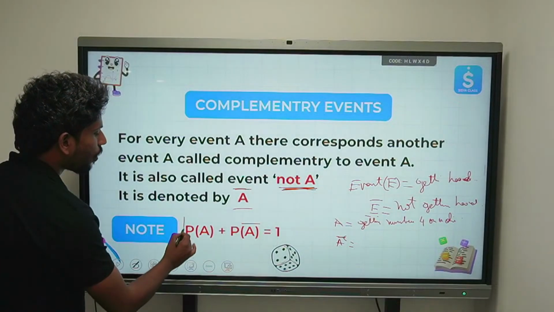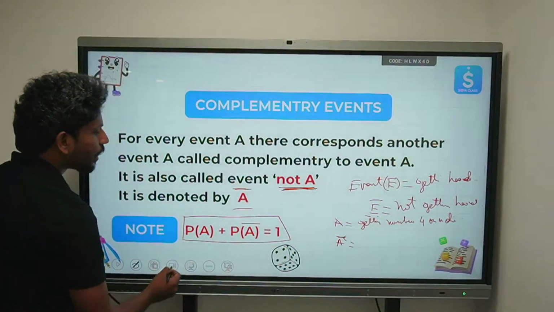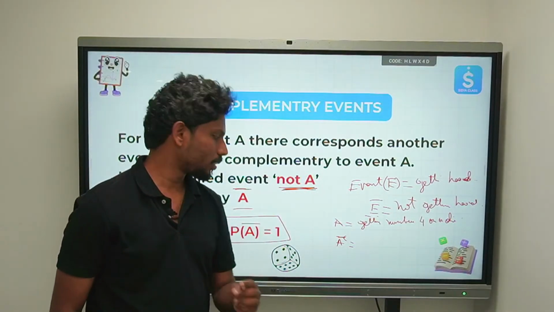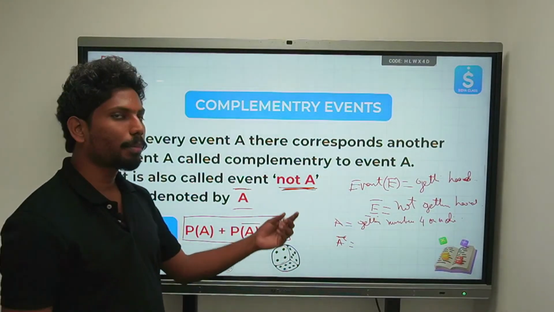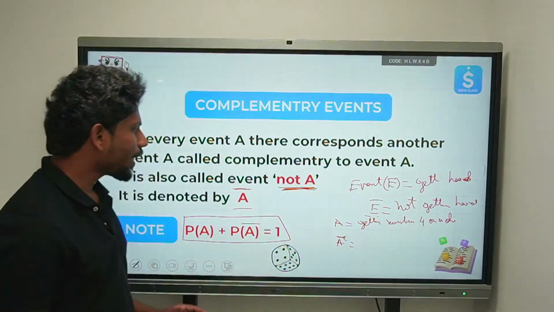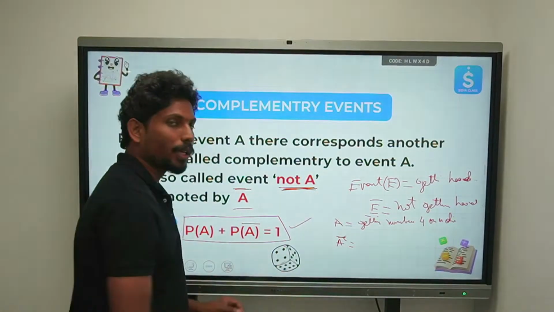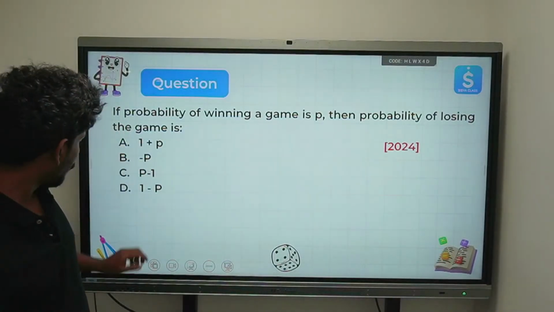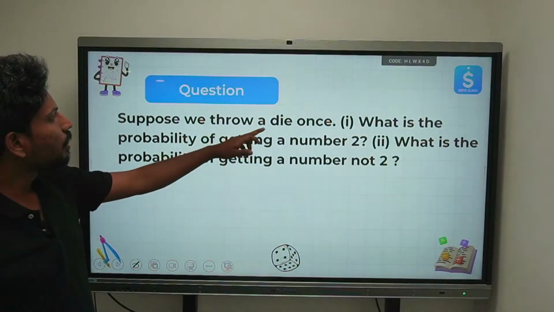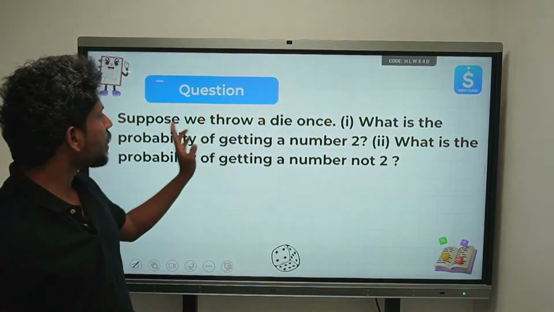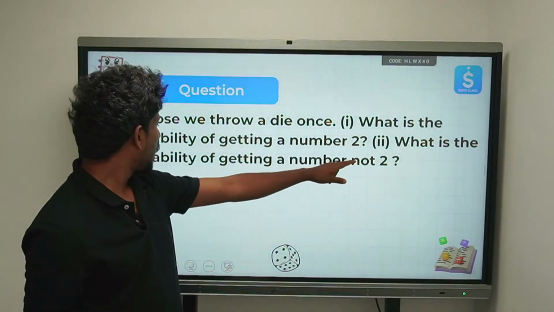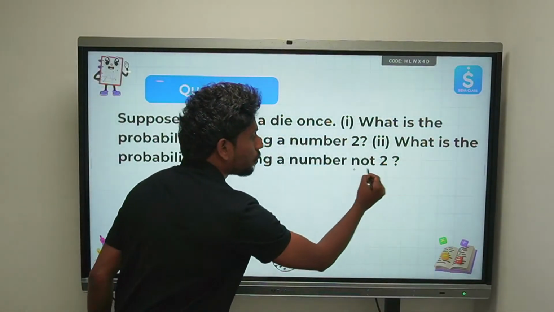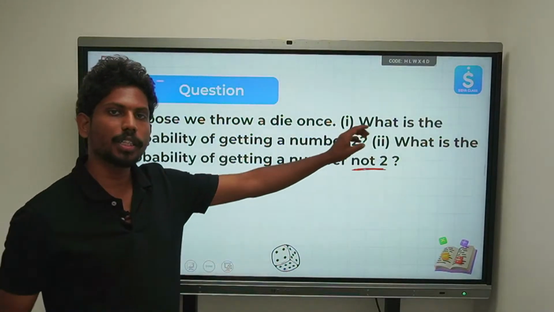Remember this one point: the probability of an event and the probability of the complementary event always add up to 1. We would like to justify this statement with an example. Let's see this. Suppose we throw a die once. What is the probability of getting a number 2, and what is the probability of getting a number not 2?